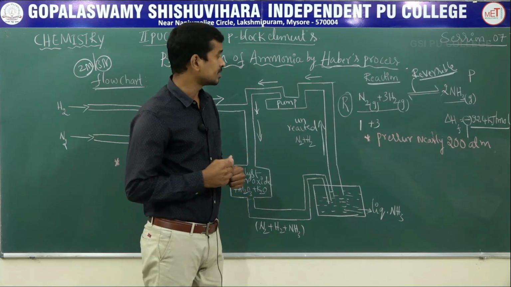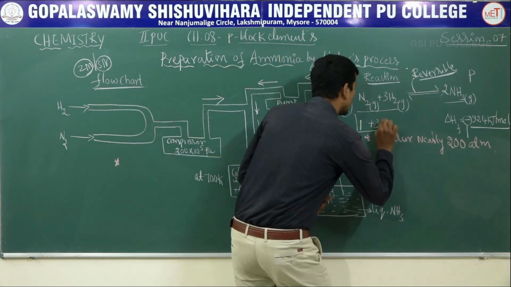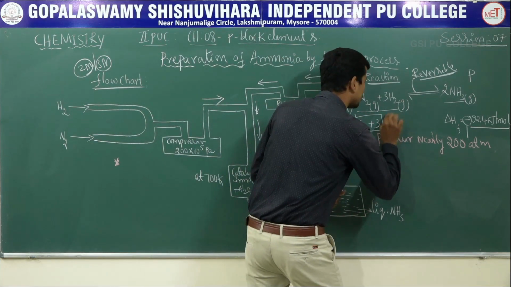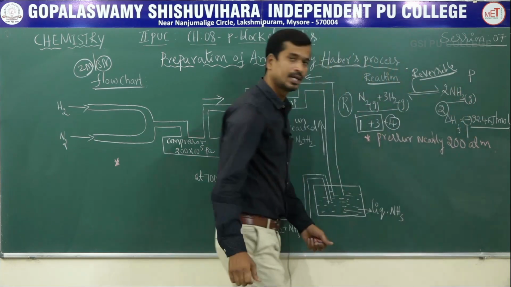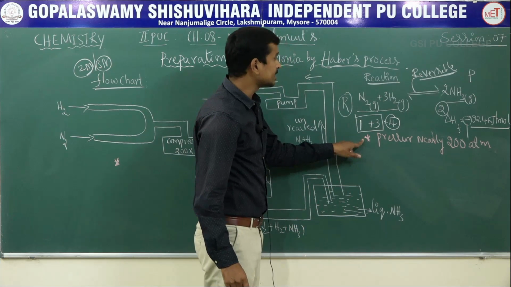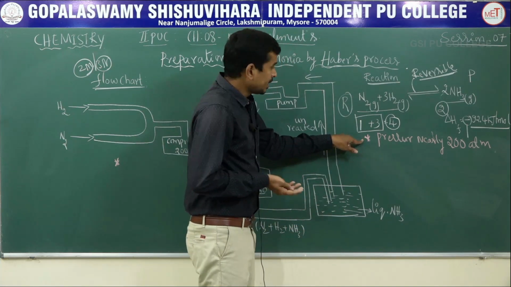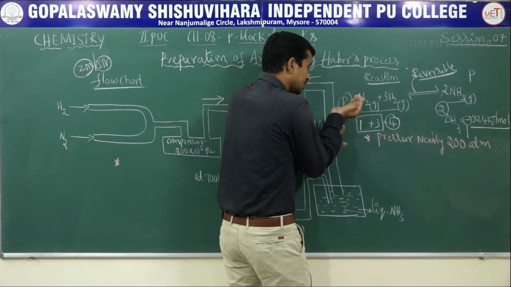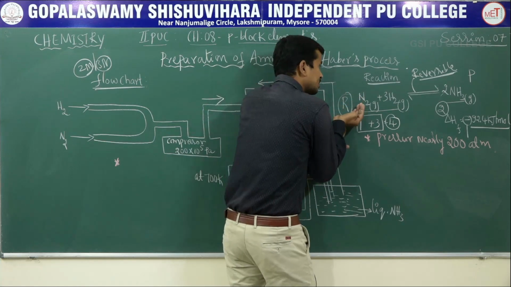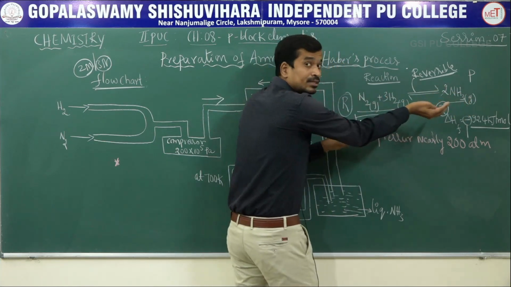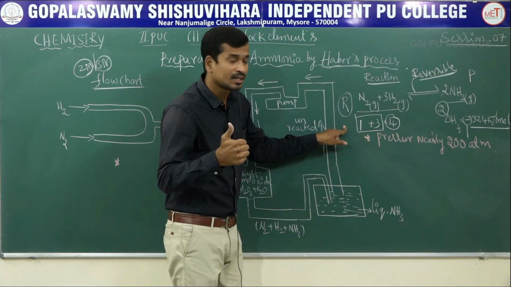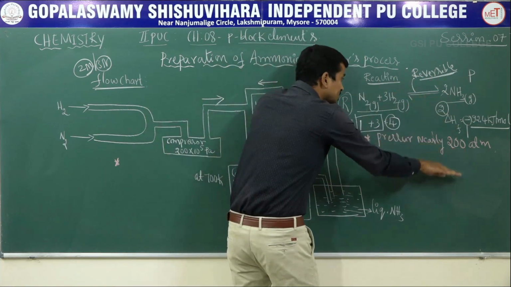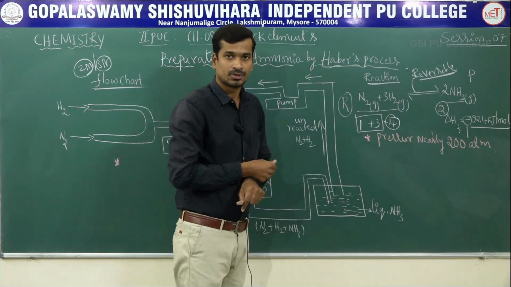Why? What is the reason? The number of moles of the reactant is equal to how much? 4. The number of moles of the product is equal to how much? Only 2 moles. According to Le Chatelier's principle, increasing the pressure increases the forward reaction, means the rate of formation of ammonia increases. Why? Due to the decrease in the number of moles.